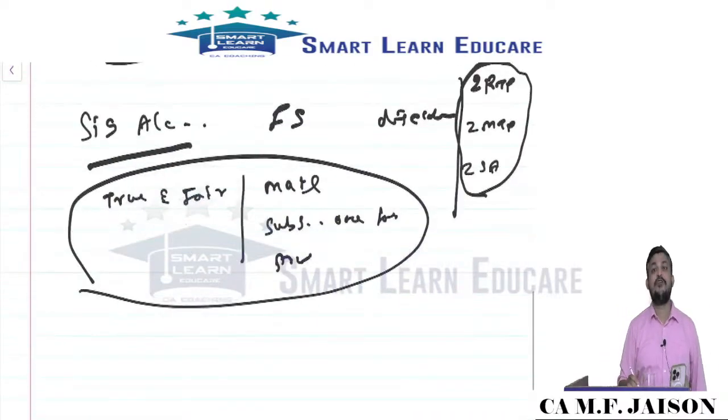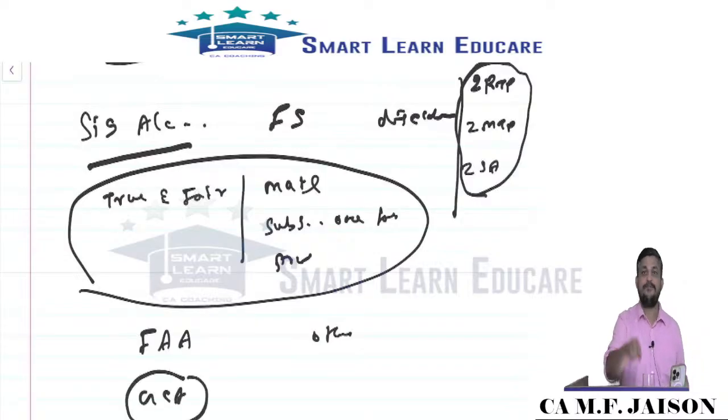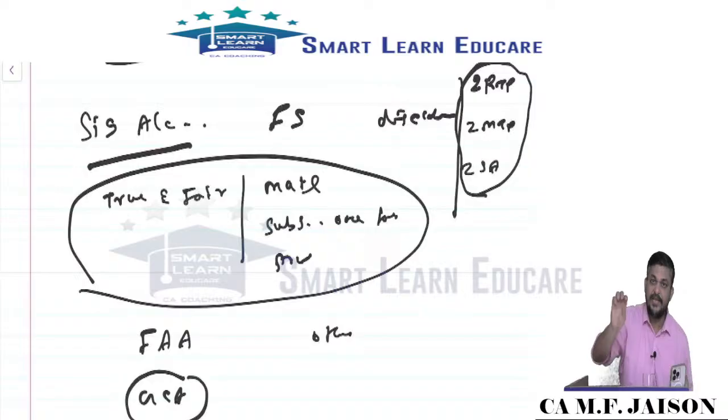Then as far as disclosure of accounting policy is concerned, we identify accounting policy into fundamental accounting assumptions and others. The fundamental assumptions are going concern, consistency, accrual. If followed, you need not disclose it. If it is not followed, the fact that it is not followed should be disclosed. Other policy, whatever has been applied should be disclosed, whatever not applied need not be disclosed.